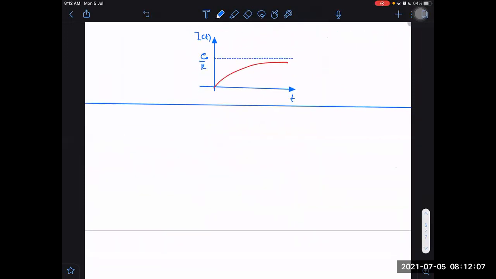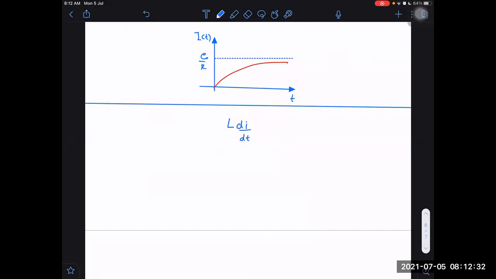What other graphs can we plot in this? One graph we can plot is the EMF across the inductor, which will be L into di by dt. If I know I, then I can always find L into di by dt, right or not? That will also be some sort of exponential graph. That also we can plot directly if you want.